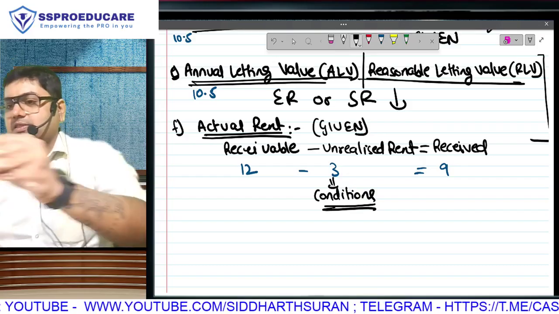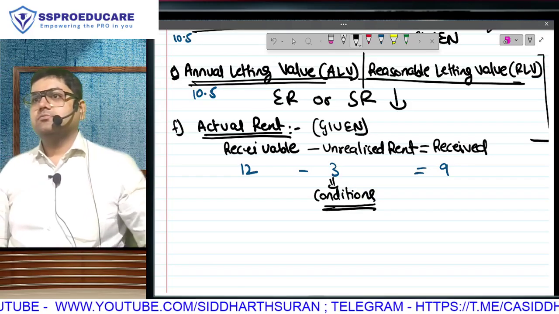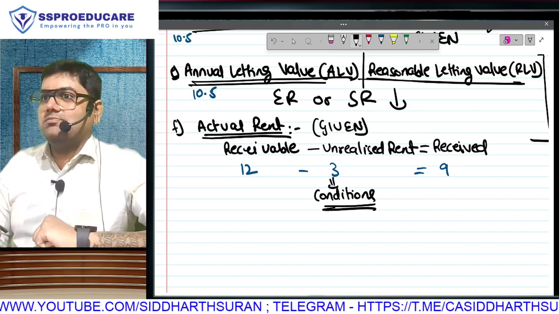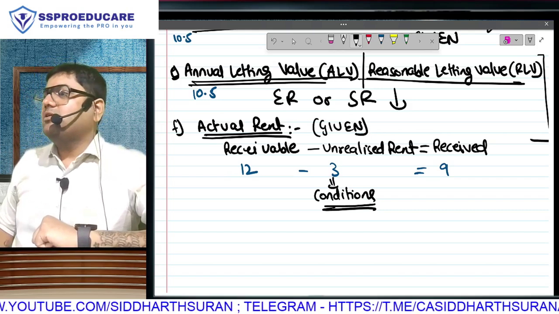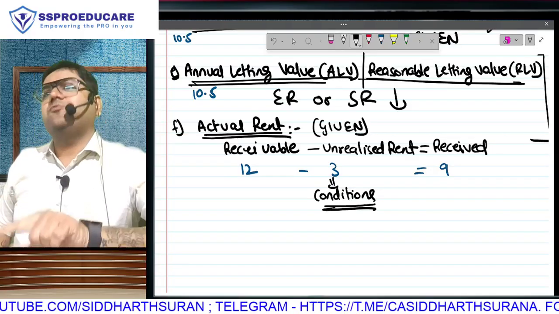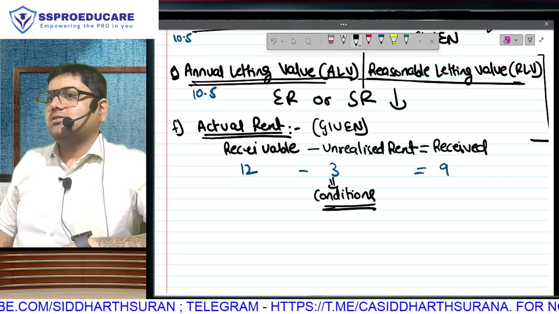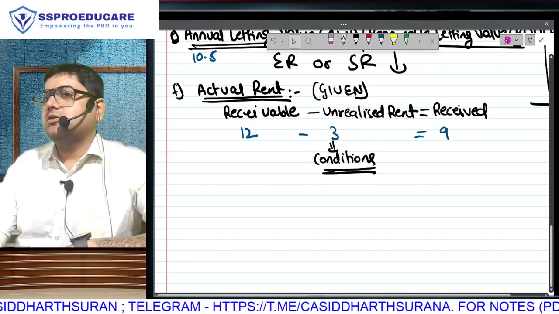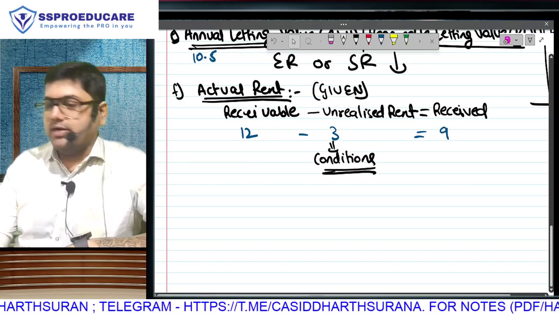If we do not satisfy the conditions, still it is ALV or actual, but then we will take receivable because we won't get deduction. You understand? So what are the conditions to get deduction of unrealized rent?